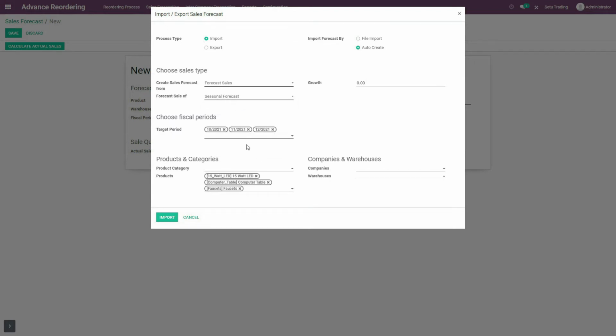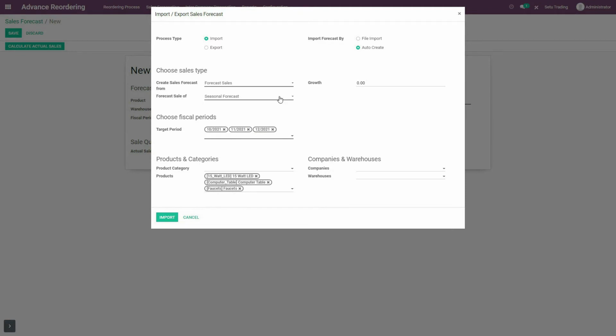What it does is, if I am calculating forecast quantity of such seasonal products, say, for example, for October, November and December of 2021, then it will use past forecast sales quantity data of these products but for the previous year and this same month, that is October, November and December of the year 2020, and it will calculate forecast quantity for these upcoming months, that is October, November and December of the year 2021.